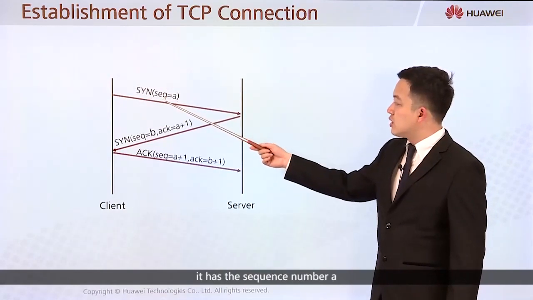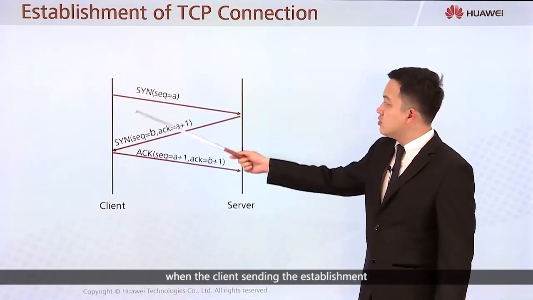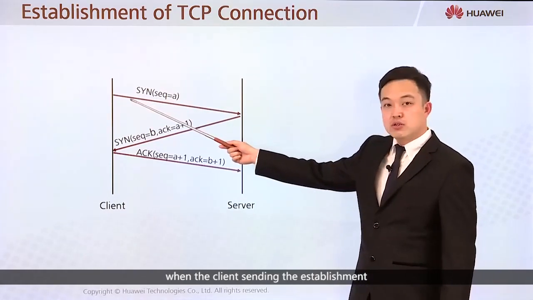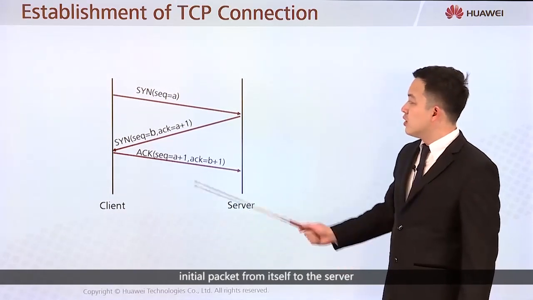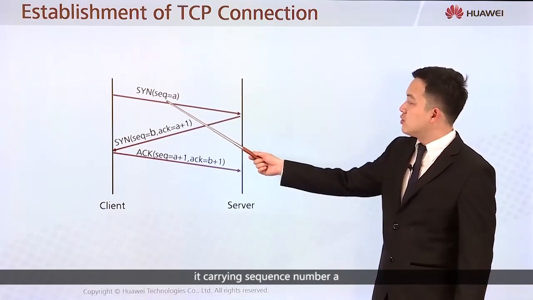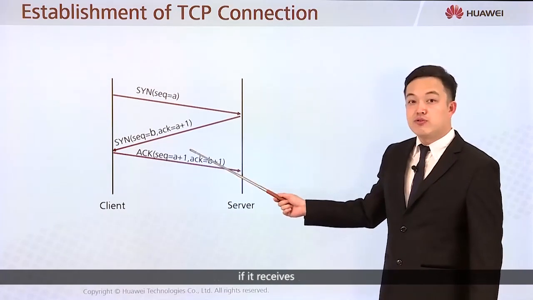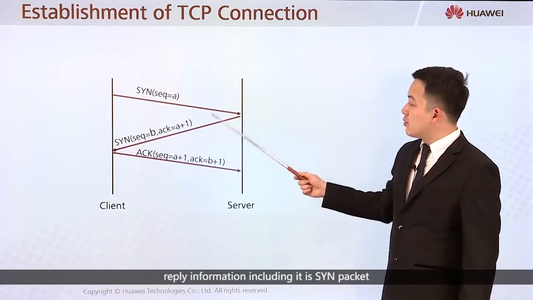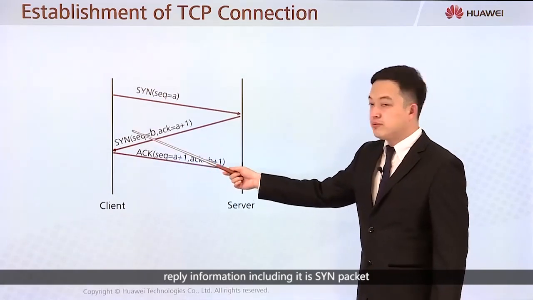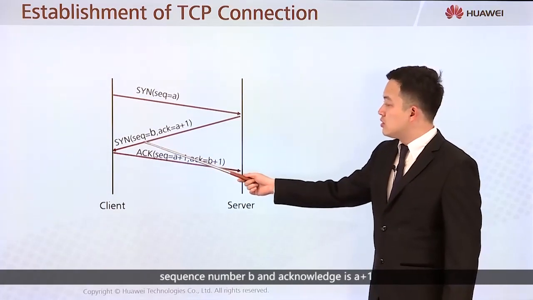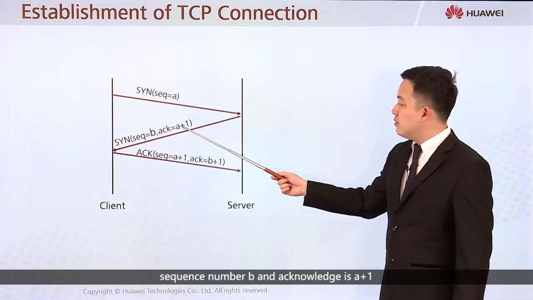It has the sequence number A. When the client sends the initial establishment packet to the server, carrying the sequence number A, the server needs to reply if it received it. The reply is also a SYN packet, with sequence number B and acknowledge A plus 1.